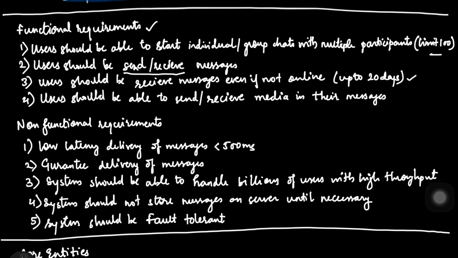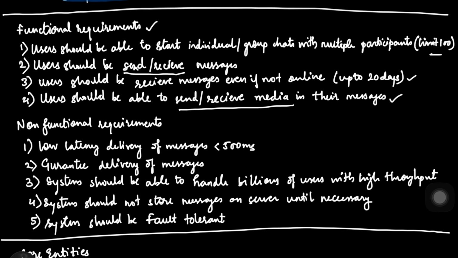We need to handle high resolution images and videos. But we don't really send the binary data of these images and videos over a WebSocket, which we are going to essentially use in the later part of the video. So we'll use an object store like S3 and just pass the metadata. We'll talk about this functional requirement more in the later part of the video. It's just that now the user should be able to send and receive media files as well and not just text. So that's why we declare this in our functional requirements.